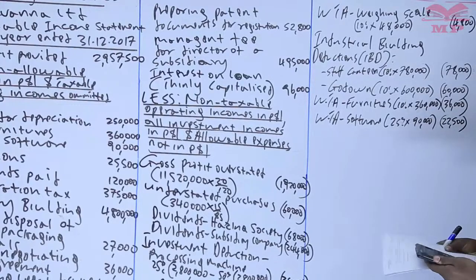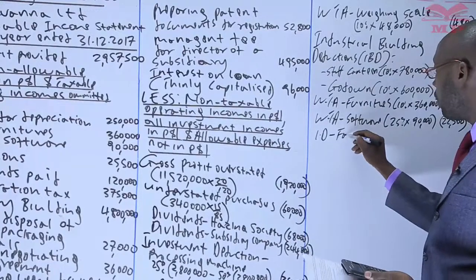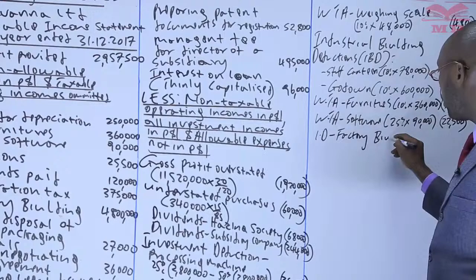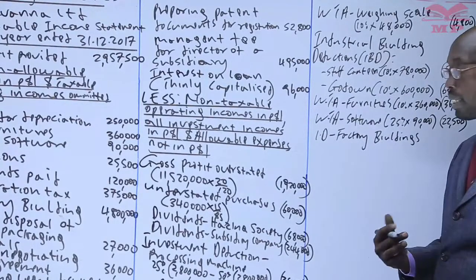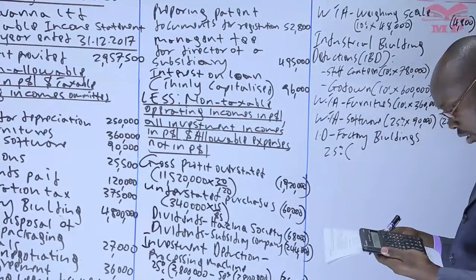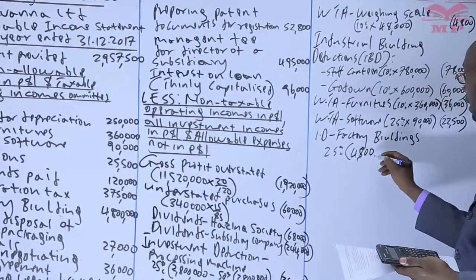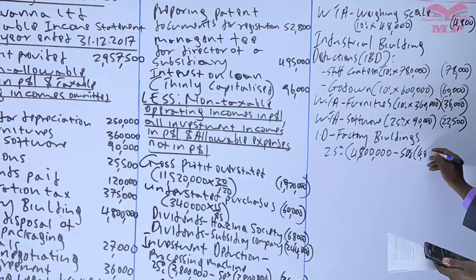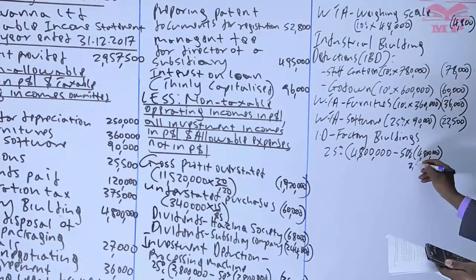Then we have the factory building. That we said is ID, investment deduction, for factory building. And since it's the second year, it was acquired in 2016 and now we are in 2017, we take 25%. The original cost was 4,800,000, and in the first year, that is 2016, they claimed 50% of that 4,800,000.